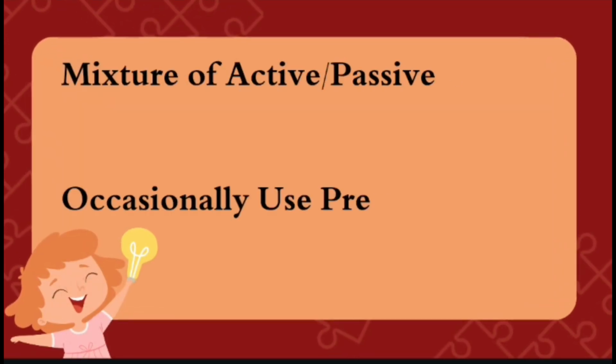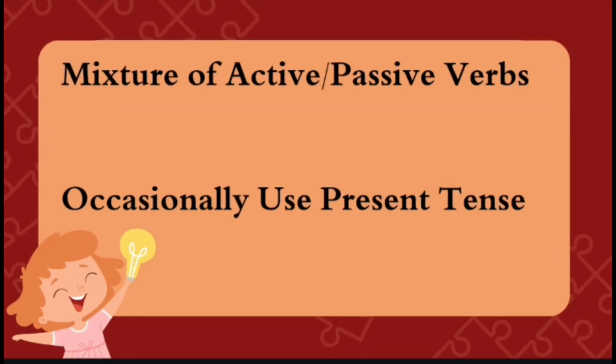First of all, it is a mixture of active and passive. A personal recount usually contains a mixture of active and passive verbs, mainly in the simple past tense and the past continuous tense.